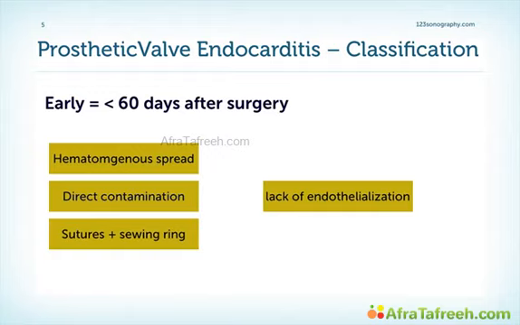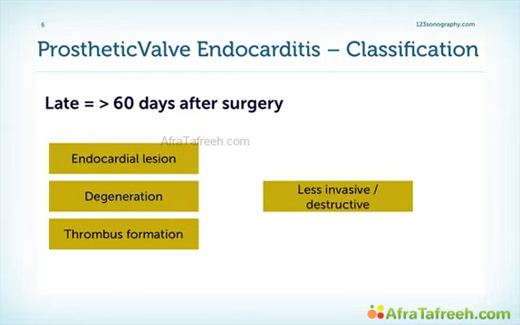In early endocarditis, it is usually caused by some form of hematogenous spread, or sometimes also by direct contamination, where the bacterial infection travels or passes along the suture lines and the sewing ring. One major problem we have in this situation is that we do not yet have endothelialization of the prosthetic valve. So that is the main risk factor for endocarditis shortly after operation.